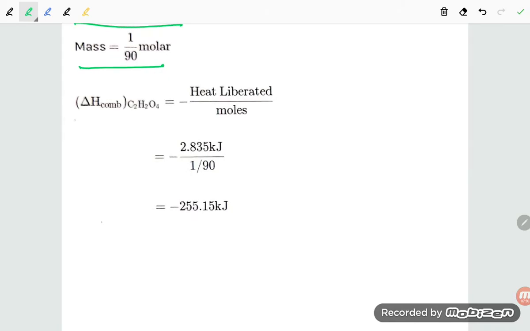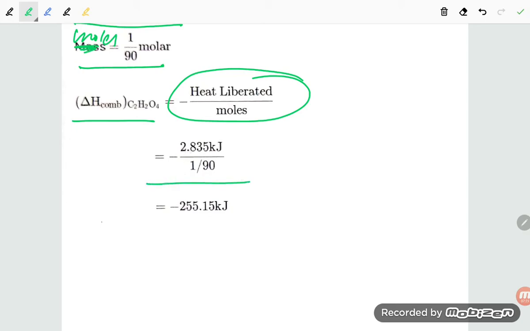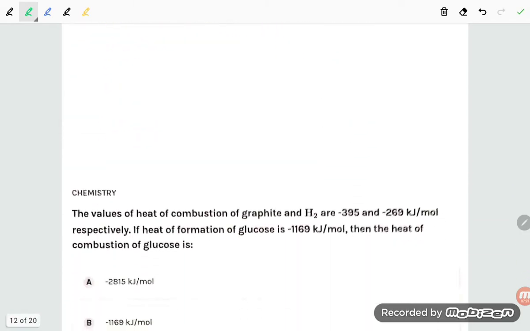So in the delta H combustion reaction of C2H2O4, it is heat liberated upon moles. So heat liberated, here mass is written, student, but it should be moles. Okay, so here it is 2.835 upon 1 upon 90 moles. So correct option is minus 255 upon 15 kilojoule.